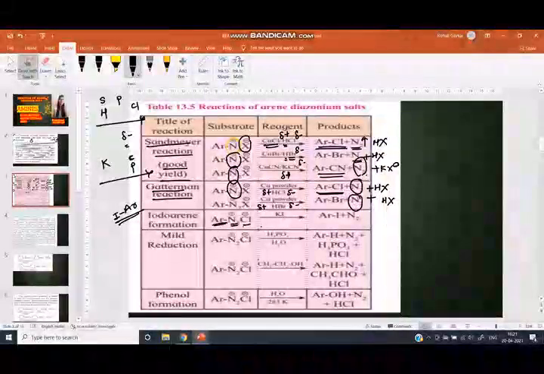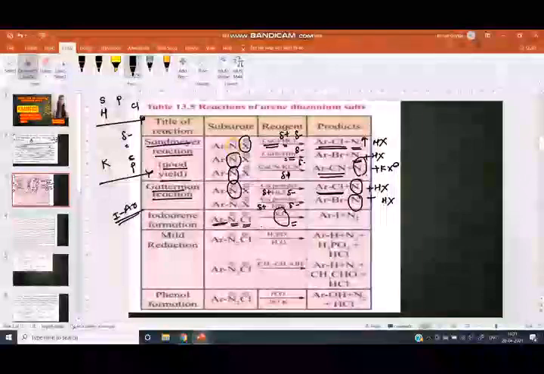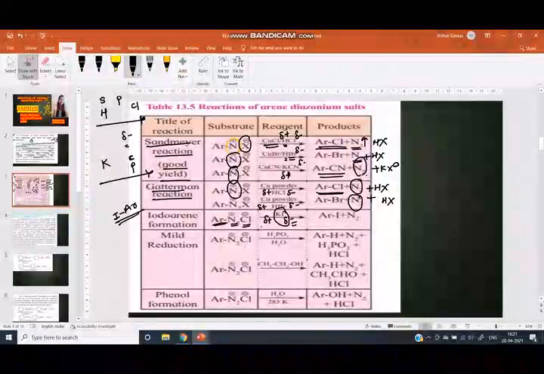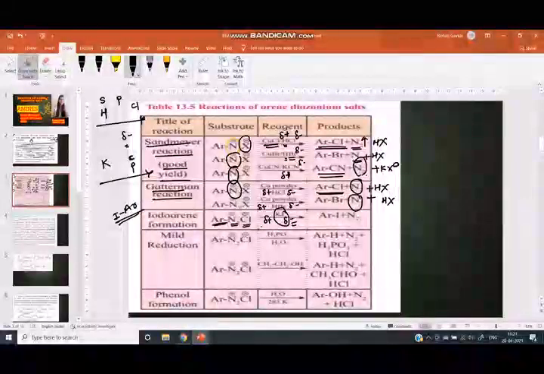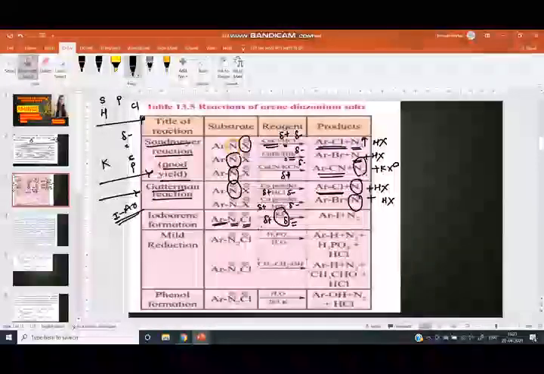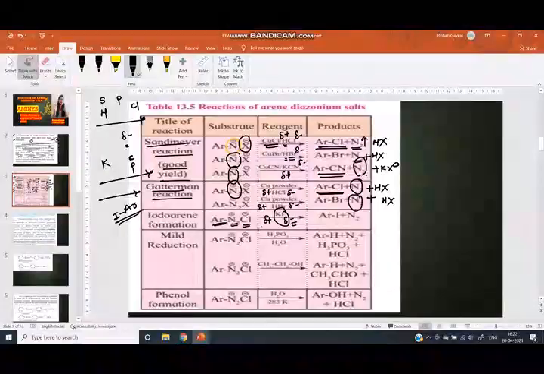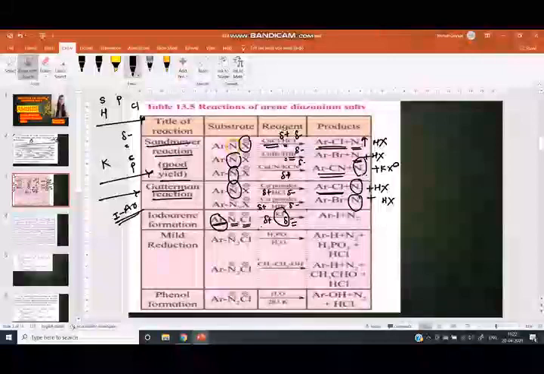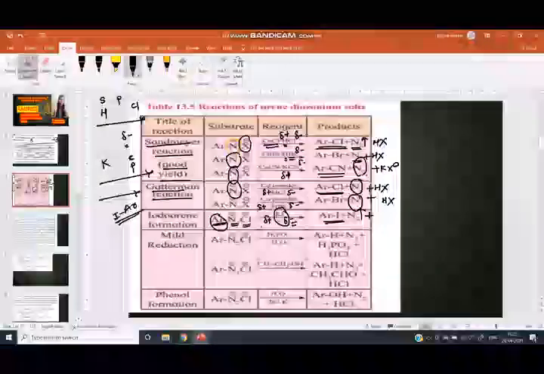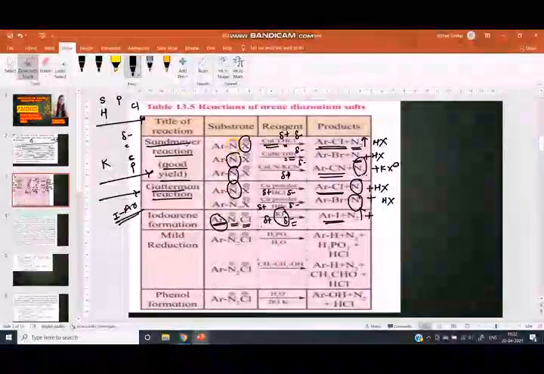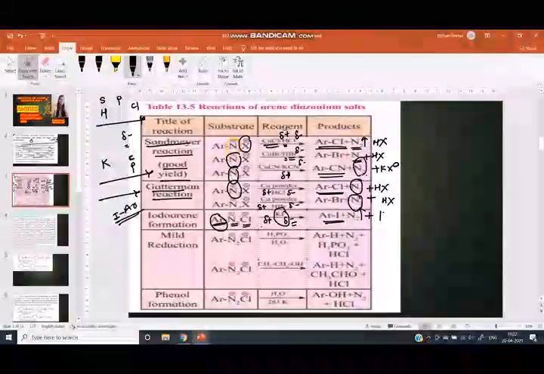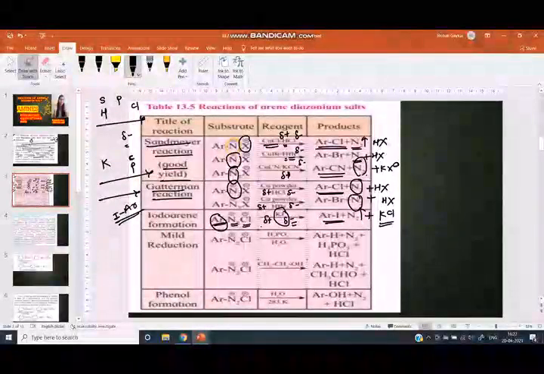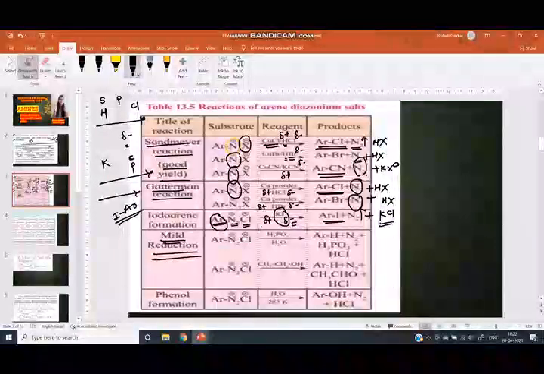The starting material is the arene diazonium salt. It reacts with KI. The charge on potassium is positive and the charge on iodine is negative because iodine is present in the p block and potassium is present in the s block. From left to right, negative charge increases, and negative charge means a nucleophile is added to the arene. Therefore we get ArI, N2 is a good leaving group, therefore it is removed, and Cl combines with K, and we get KCl as a byproduct.